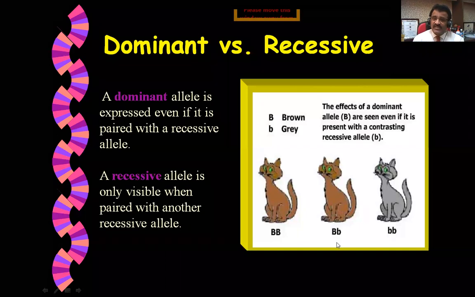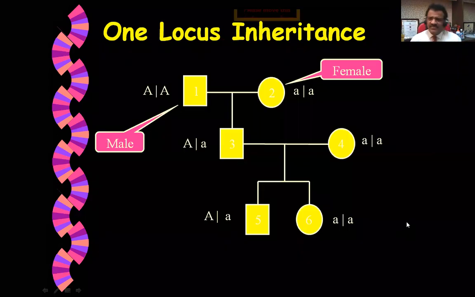But if the combination is uppercase B and lowercase b, the uppercase B plays the role, so this cat is brown. A dominant allele is expressed even if it is paired with a recessive allele, whereas a recessive allele is only visible when it is paired with another recessive allele. These are very small, common examples of genetics.